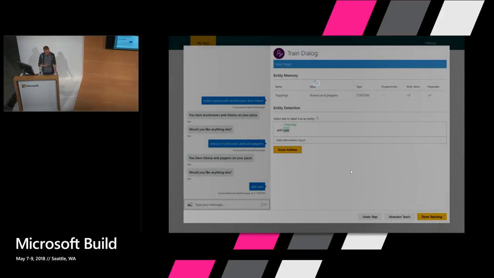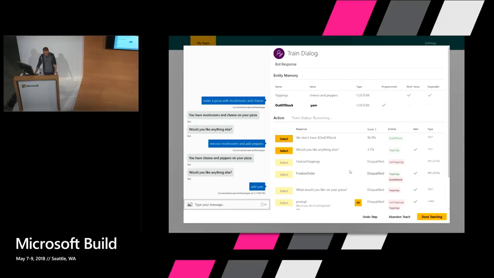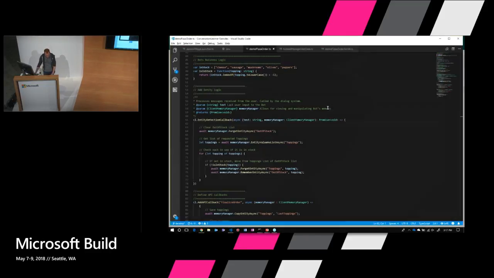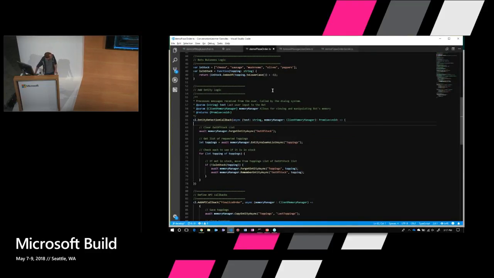But now the effect of that entity detection callback is that it shows up here in out of stock. And this is an example of how you can add code to be manipulating entities. So I'll show that to you here. I think that's just big enough. So this function here, this entity detection callback, every time after that entity extraction step runs, this event handler runs. You can then go in and manipulate the entities however you want to.